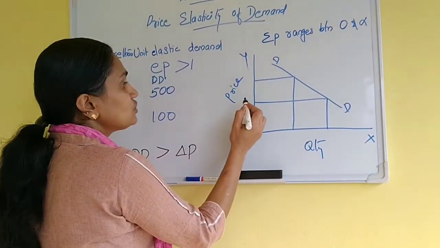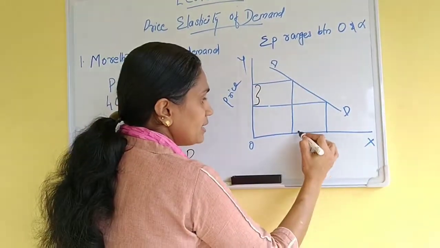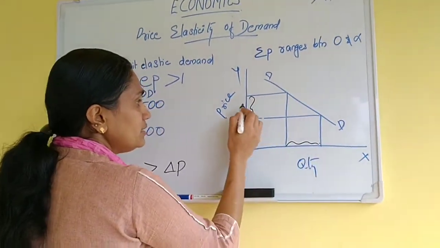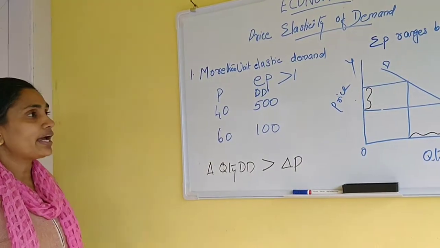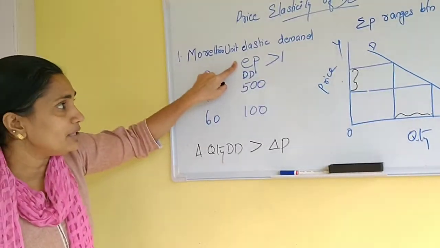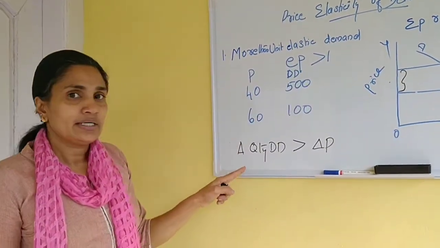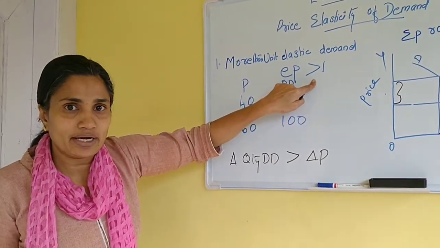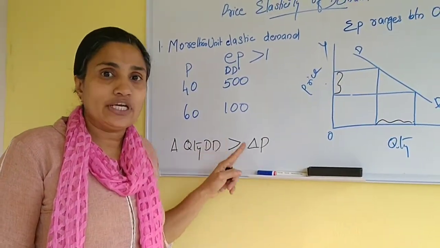We can see that this change in price is less than this change in quantity. This is more than this. So for more than unit elastic demand, the value will be greater than 1, EP greater than 1. In the coming portions we are learning how to calculate elasticity of demand. Here the change in quantity demanded is greater than the change in price.